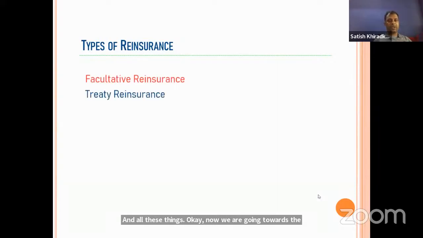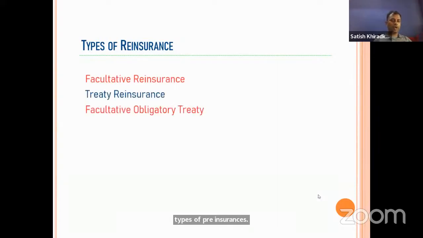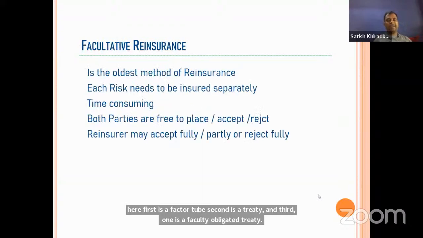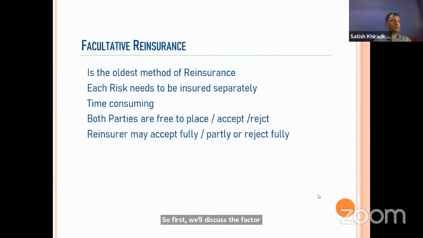Okay, now we are going towards the types of reinsurance. First is facultative, second is treaty, and third is facultative obligatory treaty. First we'll discuss facultative. Facultative is the oldest method of reinsurance. Treaty came later on. When reinsurance started, it started with facultative reinsurance only. In facultative, each risk needs to be reinsured separately. Both parties have the option whether to cede or not, and whether to accept or not.